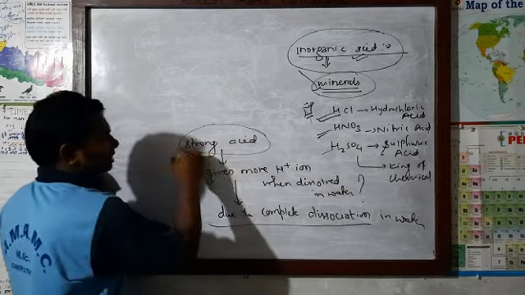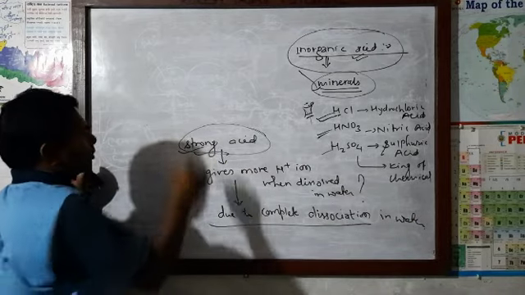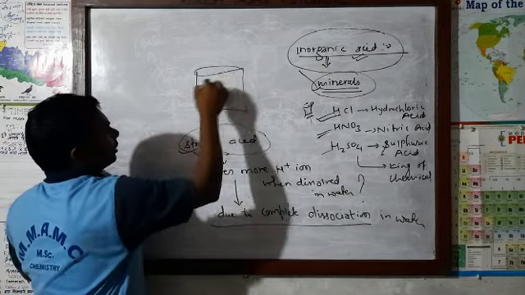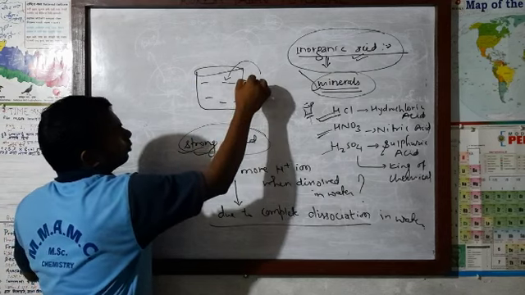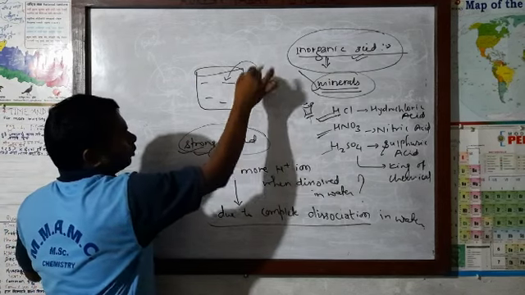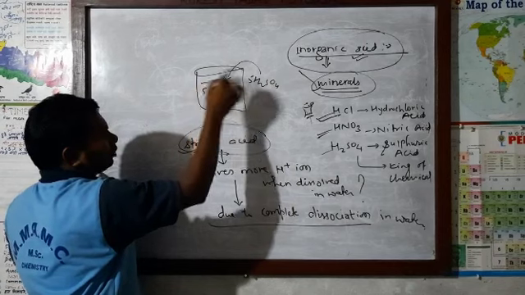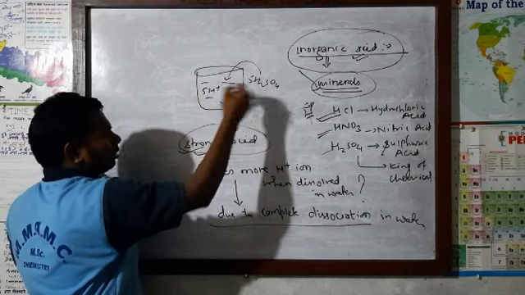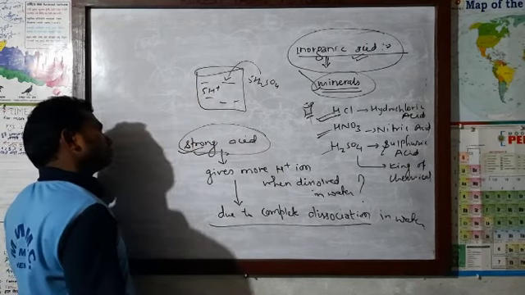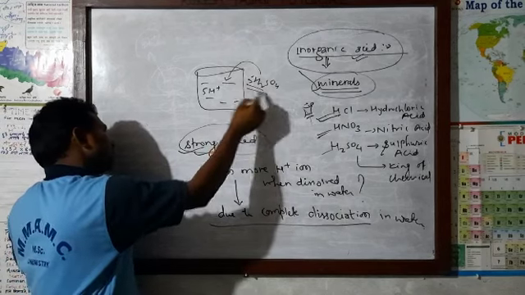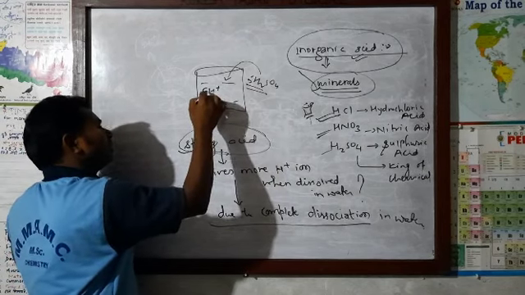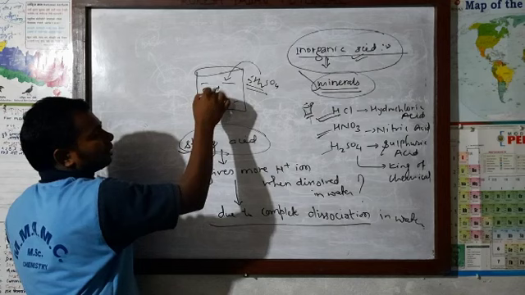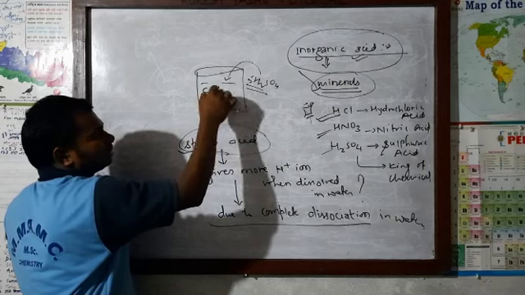Means when we put this acid, suppose H2SO4, here is a beaker, here is water, and if you put 5 molecules of H2SO4, then all those 5 molecules will be dissociated. 5 twos are 10 hydrogen, then there will be 10 hydrogen dissociation. 5 sulphate again.